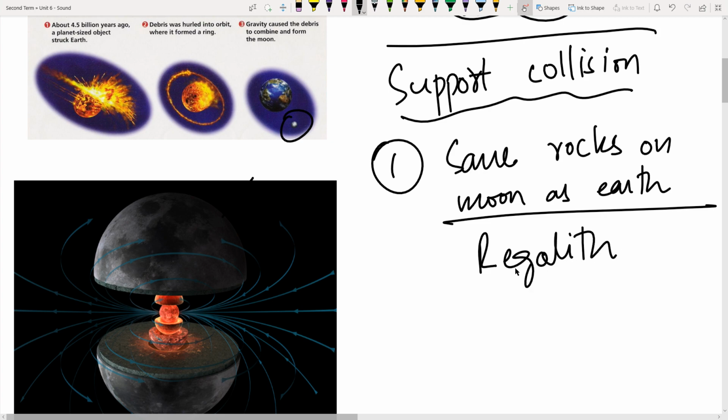Regolith is the rock which is common both on Moon as well as on Earth. Many mountains on Earth are also of regolith material. We say that when these two collided with one another, they exchanged material. Obviously, some of the material from this Theia planet was left on Moon, where we have the regolith mountains. Some of the mountains on Earth, as well as the whole structure of the Moon, is also regolith.